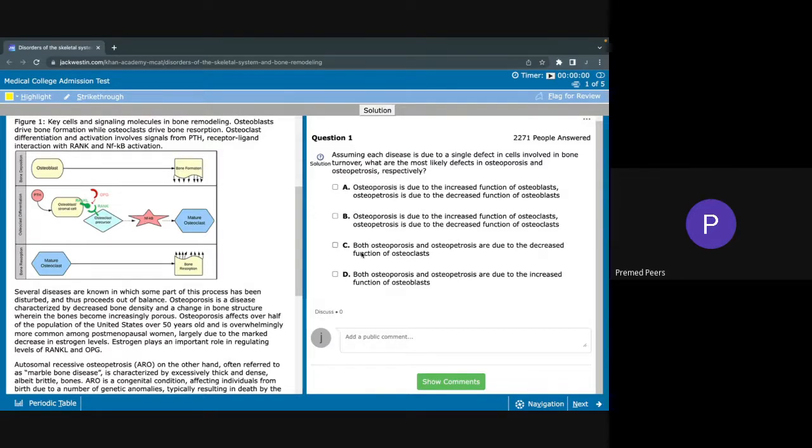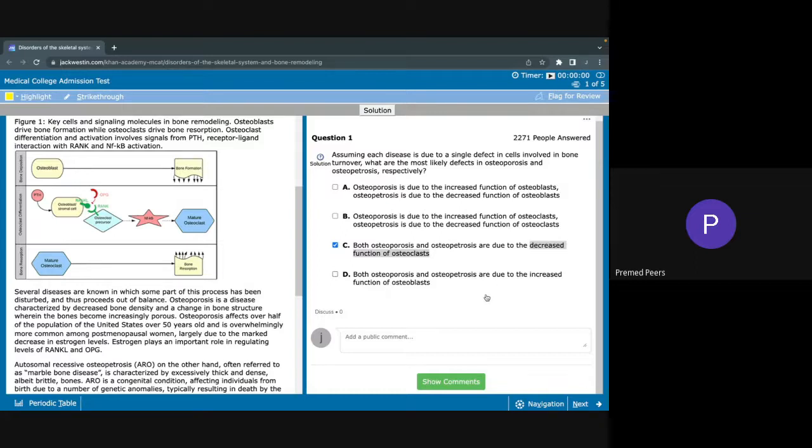C, on the other hand, says both osteoporosis and osteopetrosis are due to the decreased function of osteoclasts. We can instantly knock this one out, just because we know that osteoporosis and osteopetrosis are essentially opposite diseases, so they cannot be caused by the same decrease in function of this one type of bone resorption cell.